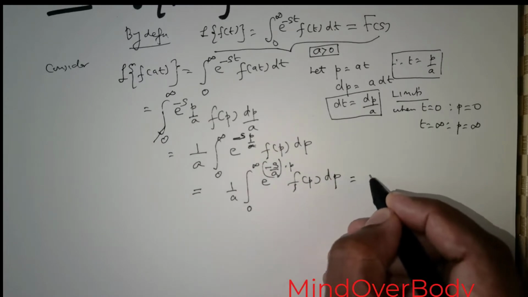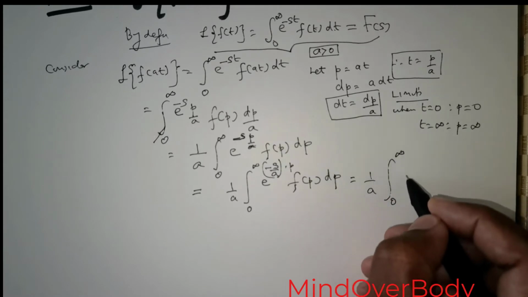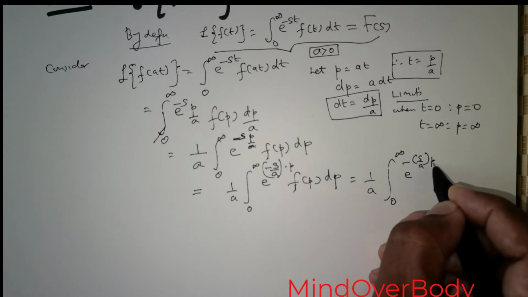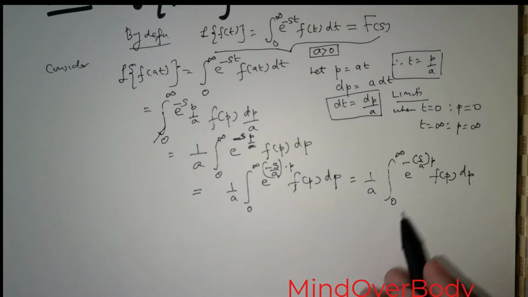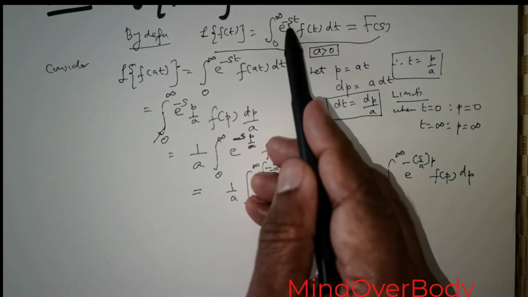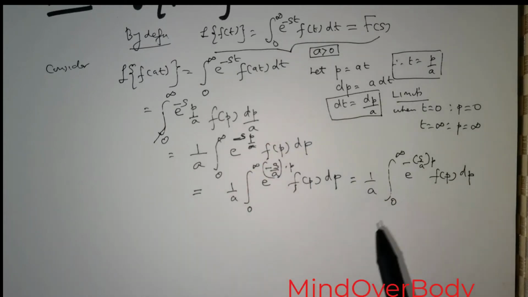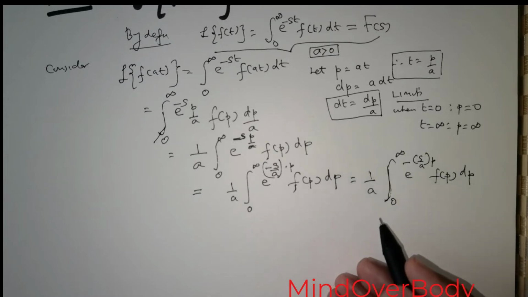Okay, so let me write this like this: 1 over a integral 0 to infinity e raised to the power negative of s over a times p times f of p times dp. So now you can see that in place of s I've got s over a. Of course the negative sign is occurring in both the terms, and I've got a constant 1 over a.